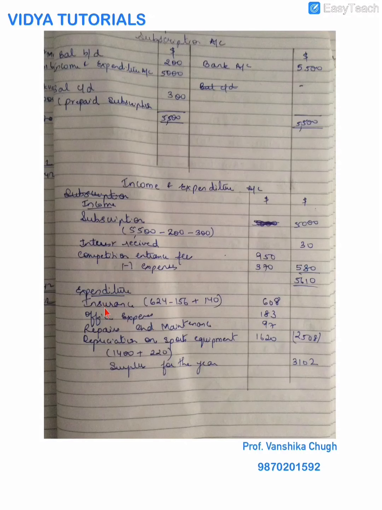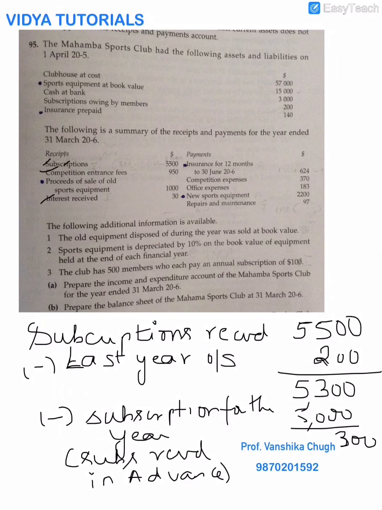Before finding your surplus, please go back to your sum and just see if any of your adjustments are missing. I have handled this adjustment, I have handled this adjustment, and I have also handled this. I have recorded all the receipts and the payments, and I have also included whatever outstanding and prepaid I am supposed to take from here.